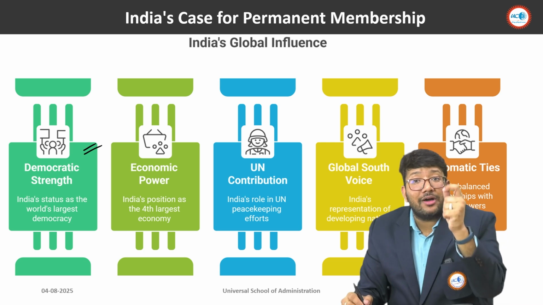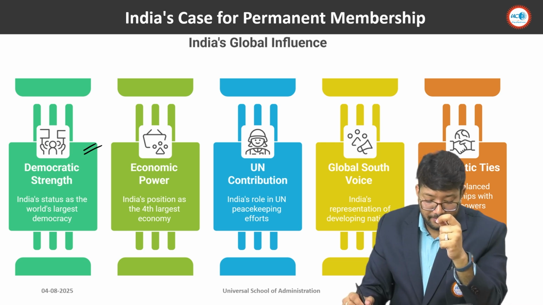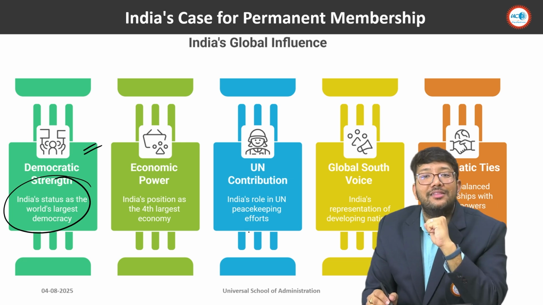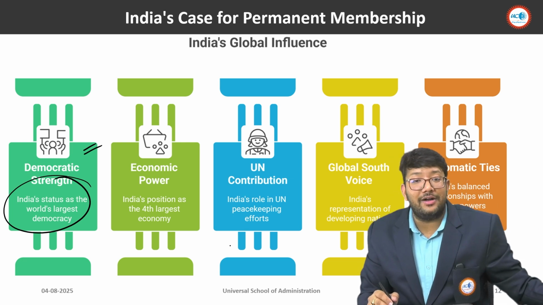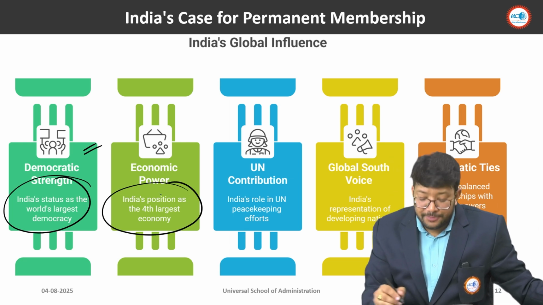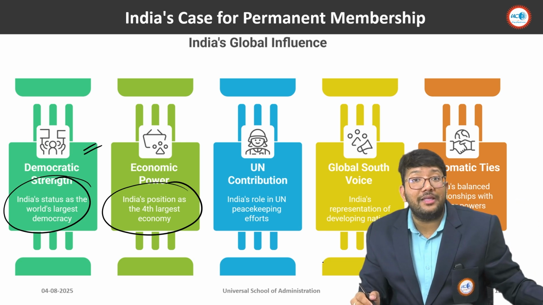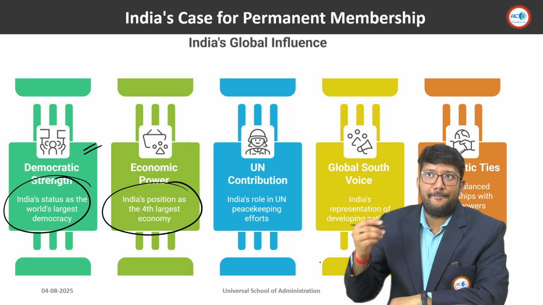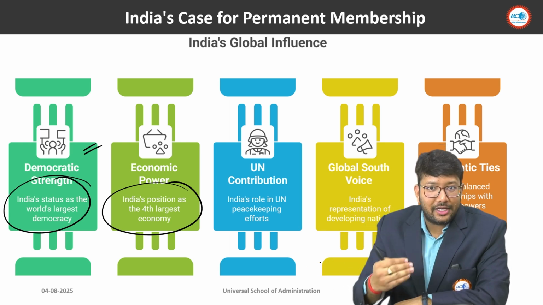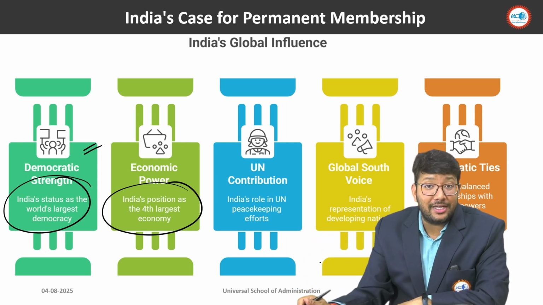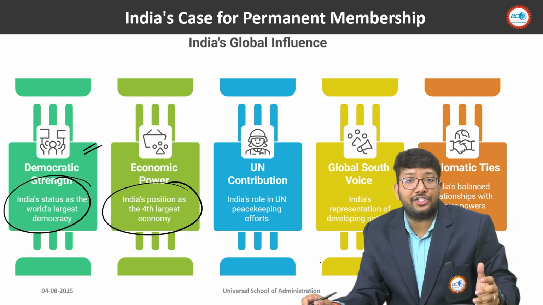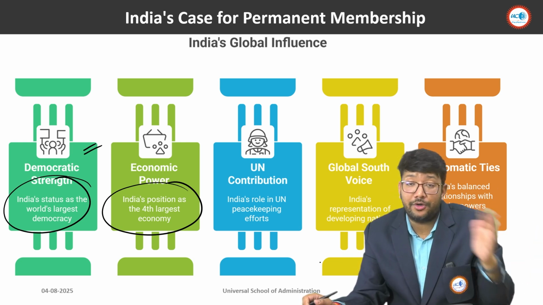First one is democratic strength: India's status as the largest democracy in the world. Second one is India's position as the 4th largest economy in the world. And yesterday, our Prime Minister told, because America has put 25% sanctions plus penalty on us because of our trade with Russia as well as our membership in the BRICS.